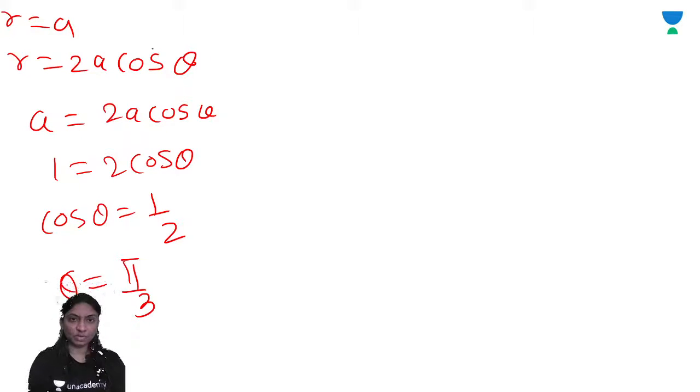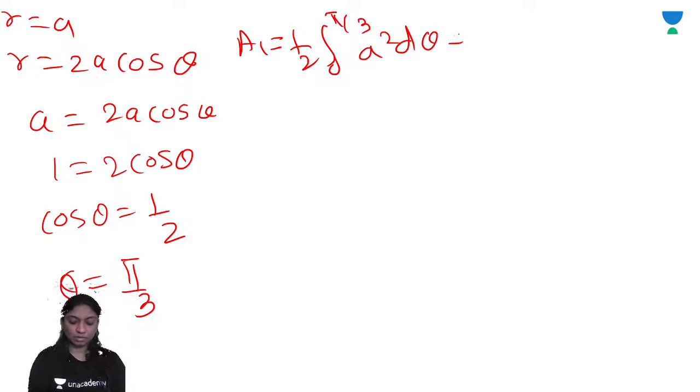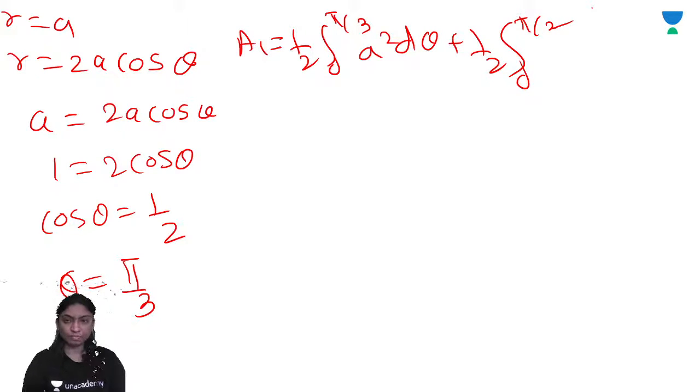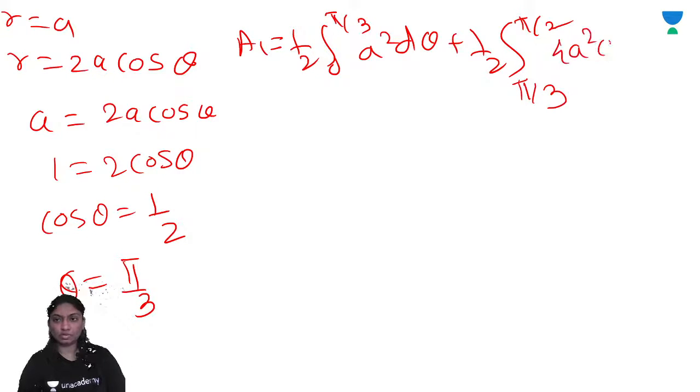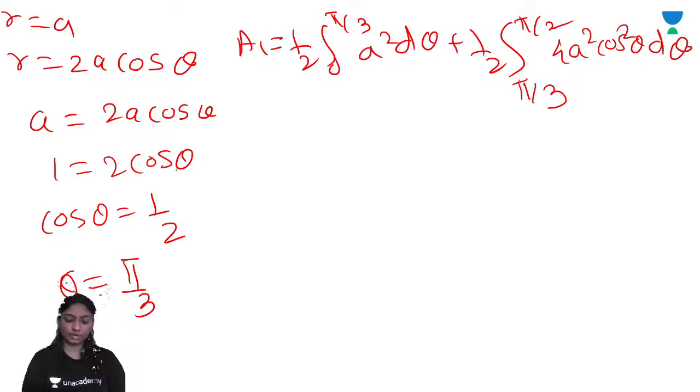Area A1 you will get 1 by 2 integral from 0 to pi by 3 of A square d theta, plus 1 by 2 integral from pi by 3 to pi by 2 of 4A square cos square theta d theta. Calculate the area.